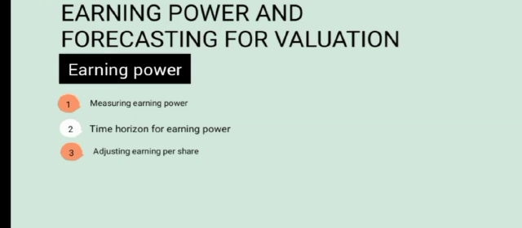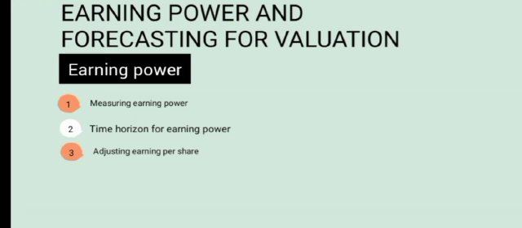The time horizon for earning power. The preferred time horizon in measuring earning power varies across industries and other factors. A typical horizon is 5 years and sometimes up to 10 years in computing average earnings. This extended period is less subject to distortions, irregularities, and other transitory effects impairing the relevance of a single year's result. A 5-year earnings computation often retains an emphasis on recent experience while avoiding less relevant performance.